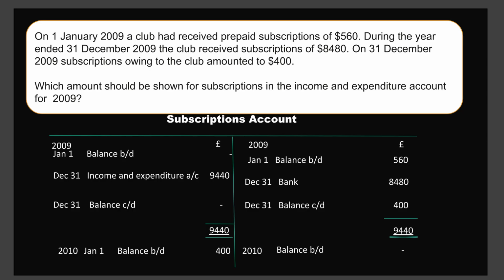Here is an example problem. A club had prepaid subscriptions of $560 at the start of 2009. They received $8,480 in subscriptions during the year. Subscriptions owing at the end of the year were $400. The correct subscription income for the income and expenditure account is $9,440.